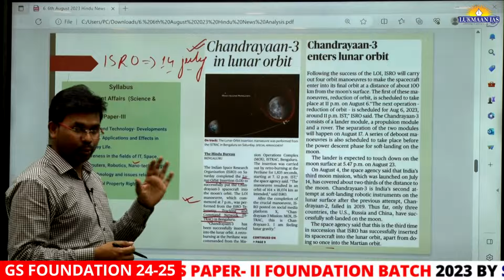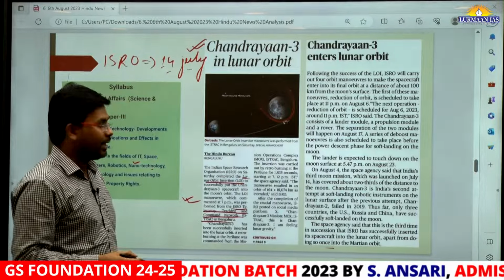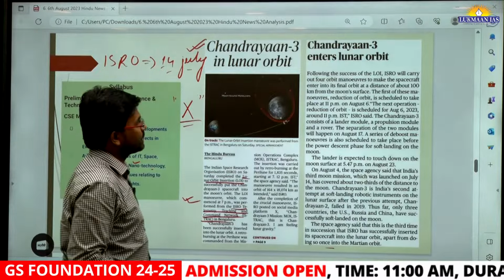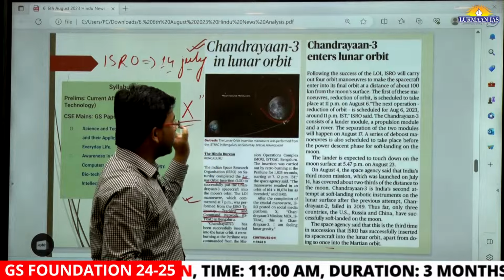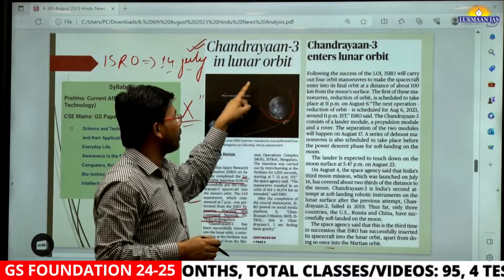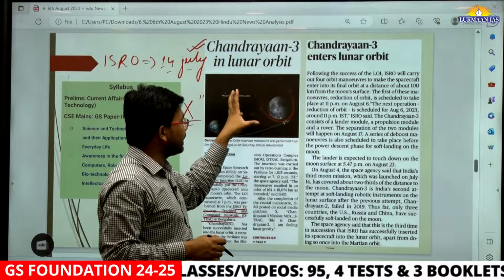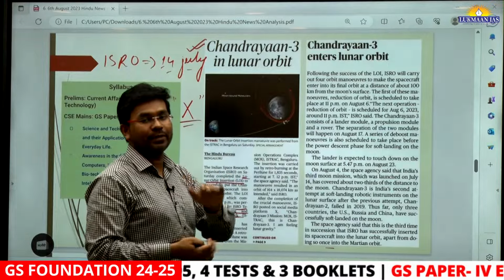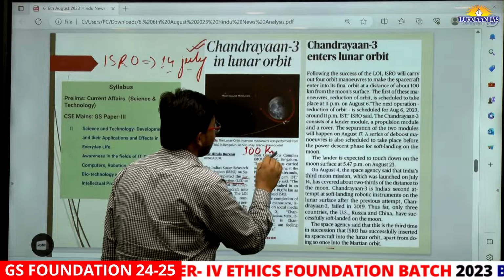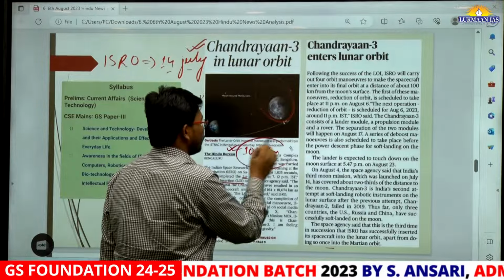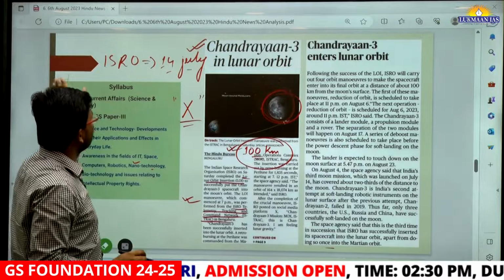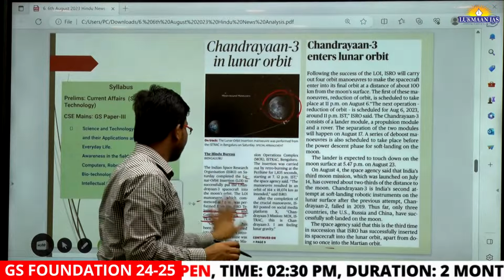Earlier Twitter was the name, but now Elon Musk has changed it. Twitter is now renamed as X. Slowly and gradually they are going to change the orbit of Chandrayaan-3 so that it can be brought very near to the surface of the moon. They want to bring it to 100 kilometers from the surface of the moon and insert it at this orbit. So that's why it was in the news. We will go to the next topic now.